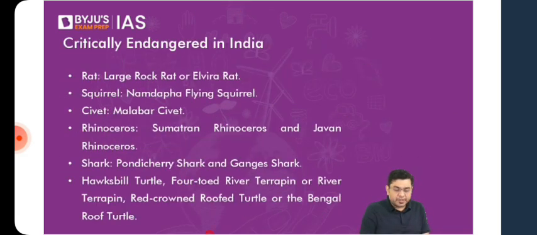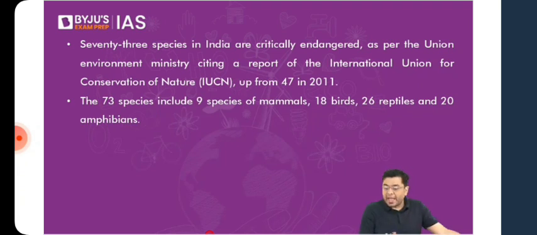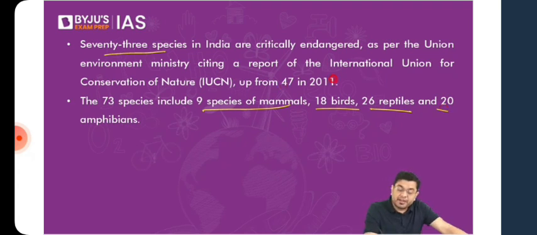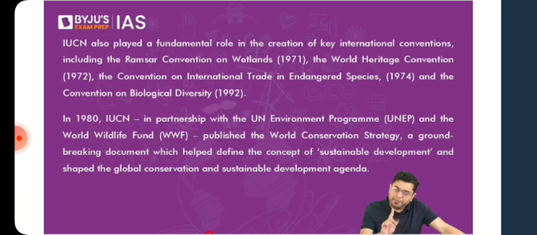For example, I'll show you what the status was as of this year, as replied in the parliament. So 73 species in India are critically endangered. These include 9 species of mammals, 18 species of birds, 26 species of reptiles, 20 amphibians. So this is present only in India, right? It is up from 47 as compared to 2011. Why? Because there has been significantly increased competition, degradation, and also fragmentation of habitat. So it is always advisable, if you have to utilize your time to the maximum, please don't end up learning these species at the get-go. Always try to find the species which have been mentioned in the portion of current affairs. Only those portions should be looked at.